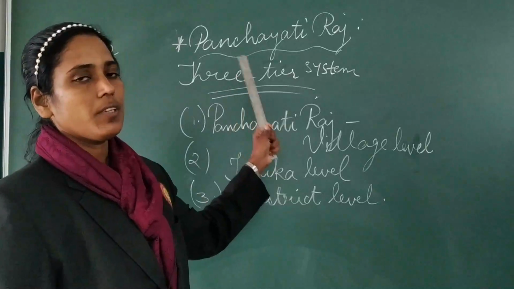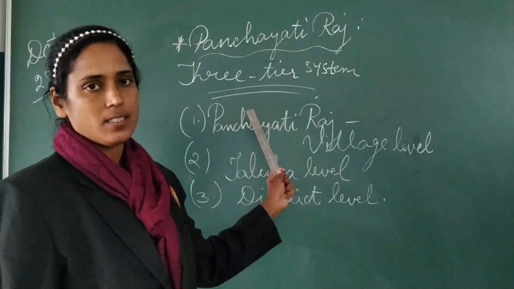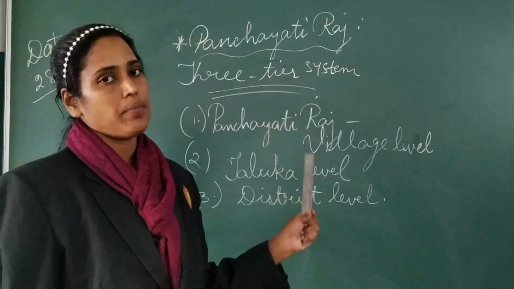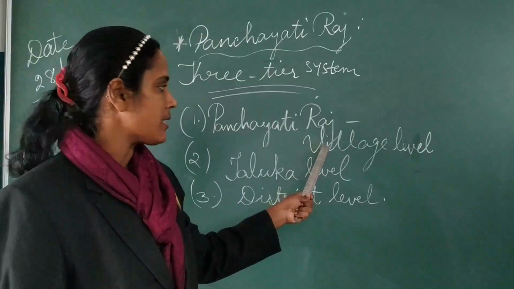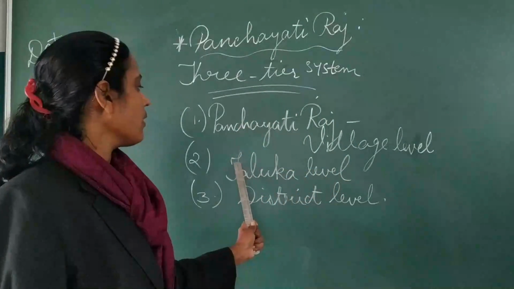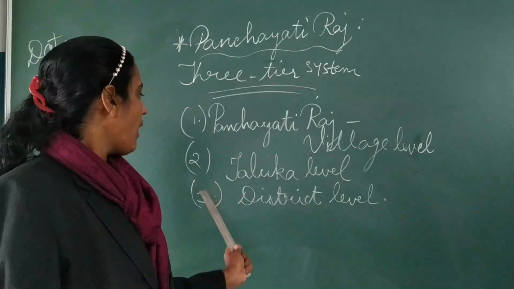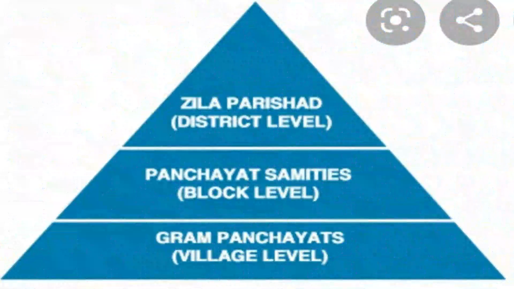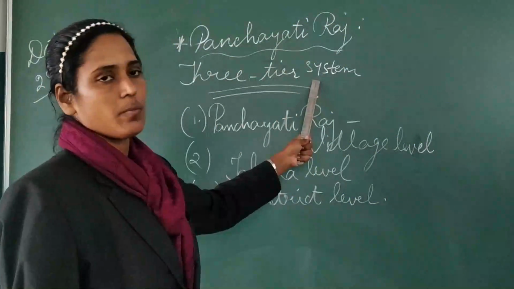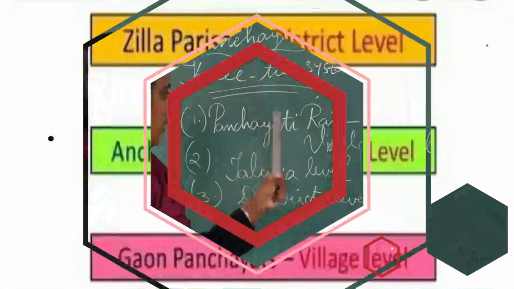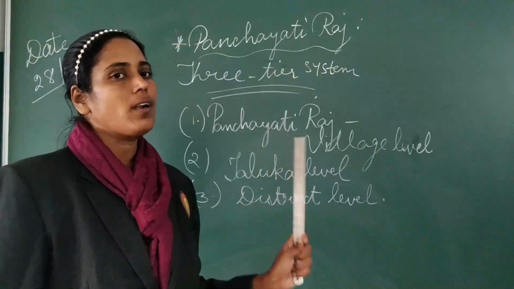As we saw, we have different categories of Panchayati Raj system in our country, in which the first one we'll see is rural administration. In that rural administration, the first one was Panchayati Raj at village level, second one Panchayati Raj at taluka level, and the third one Panchayati Raj at district level. So in this we can say that the Panchayati Raj is a three-tier system. Students, here the word three-tier system means three levels of working system. Let's see this whole point in the form of a small diagram.